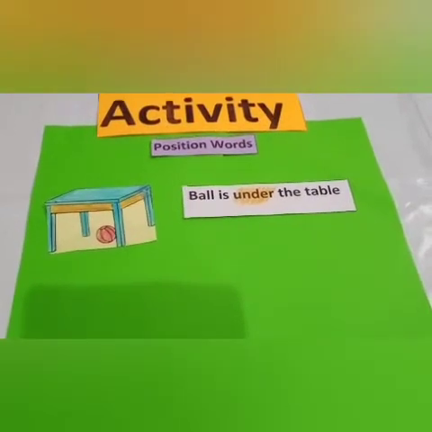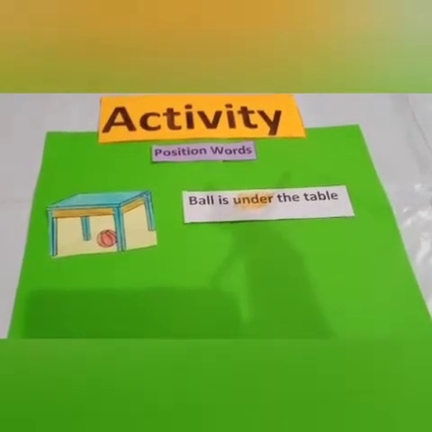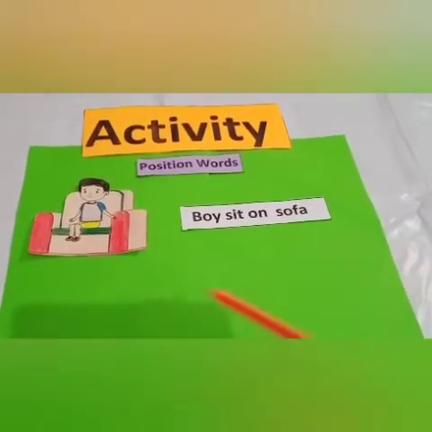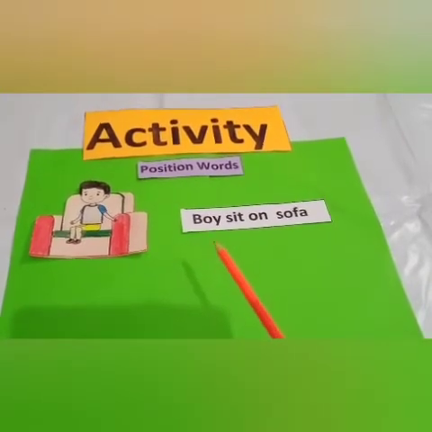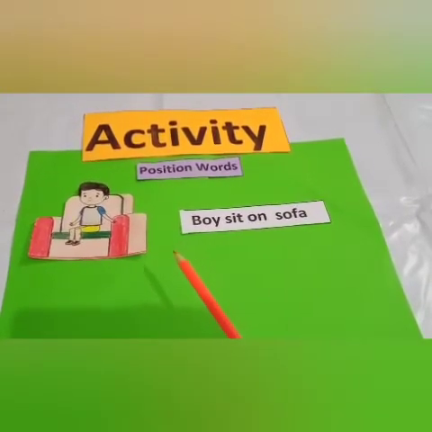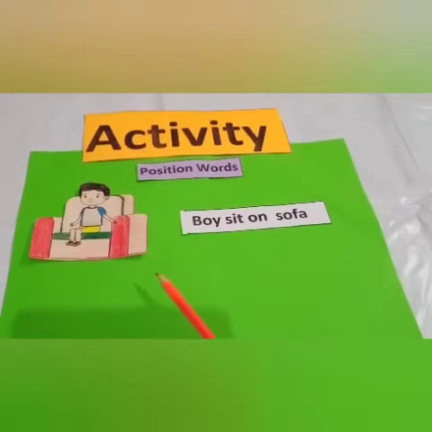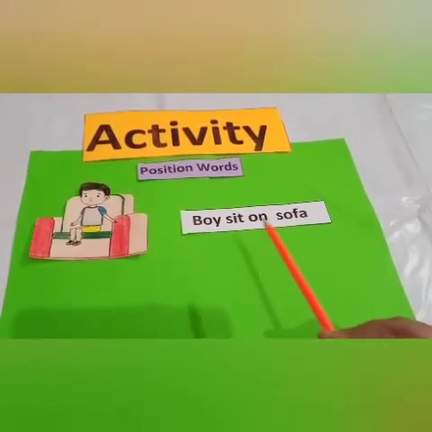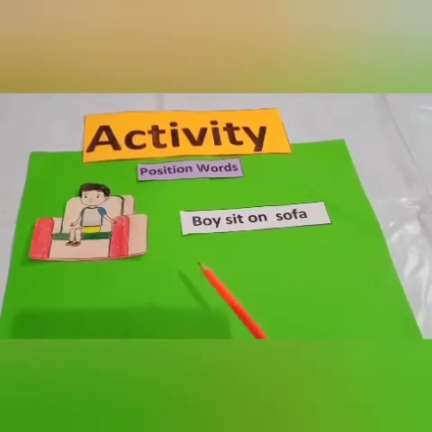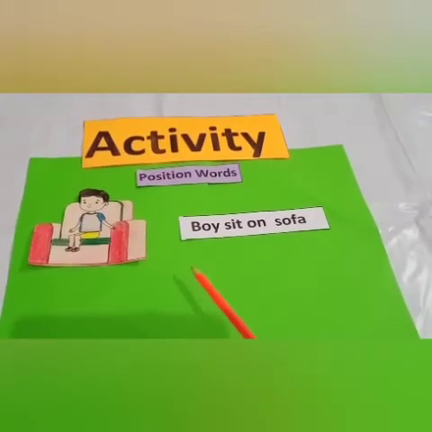I have one more example for you. Okay, which picture is this? This is a picture of a boy and the boy sits on the sofa. Here is the sentence: the boy sits on the sofa. What is the position of the boy?